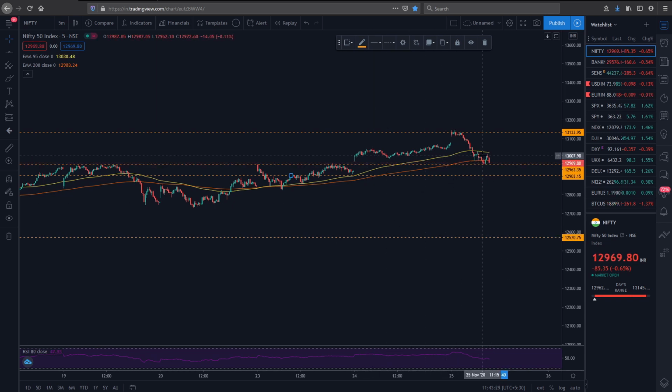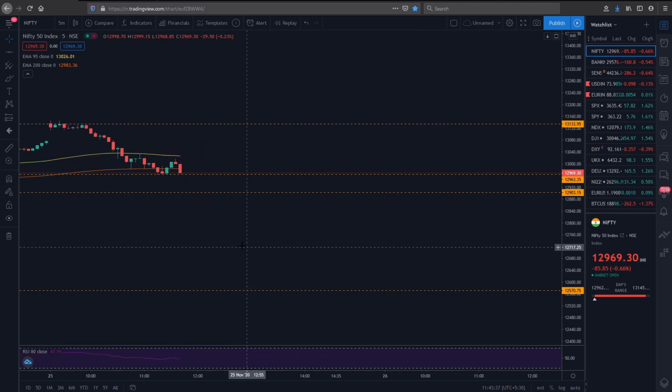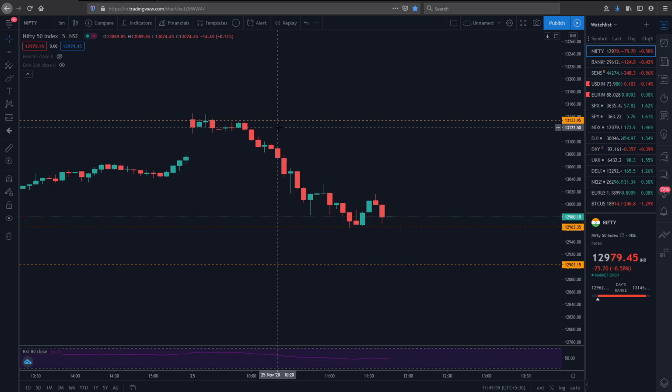As you can see, the stock price has fallen, but it touched the line which we have drawn. Okay, let's zoom in. As you can see, the falling price came to this level and then went back, because people consider that at this level Nifty is very cheap, so they buy and push it away from that level. So this is how you find the support and resistance level.